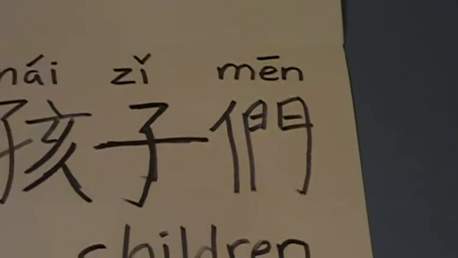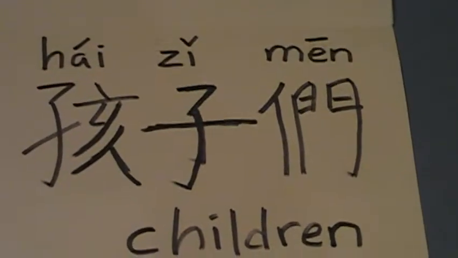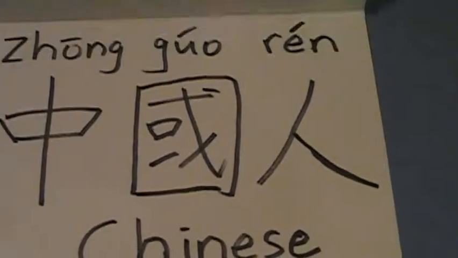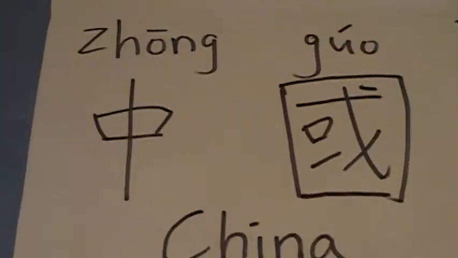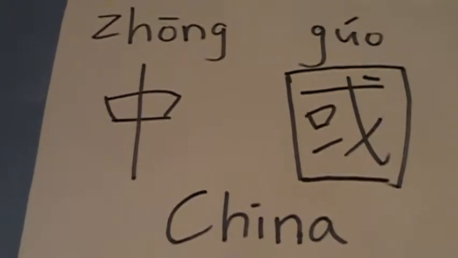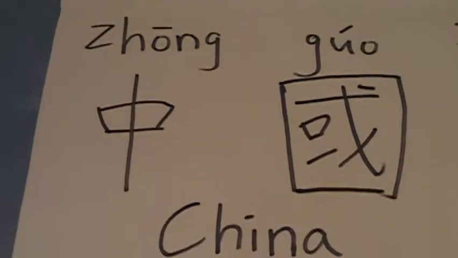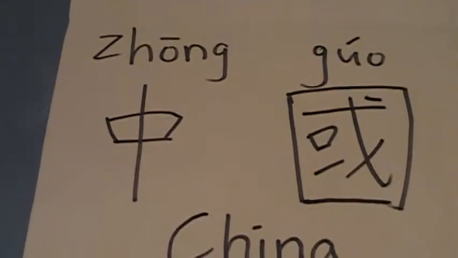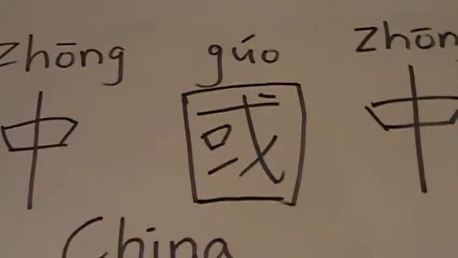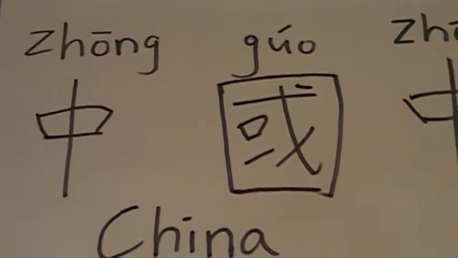And we can see that 们 cannot be used outside of people, as we'll now come to China, which means 中国, 中 in the first tone, and 国 in the second tone.